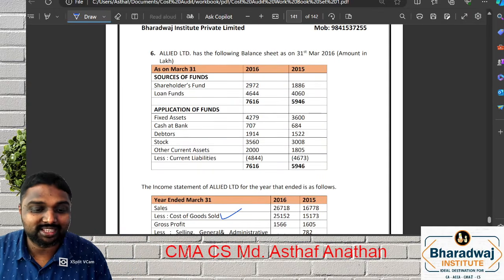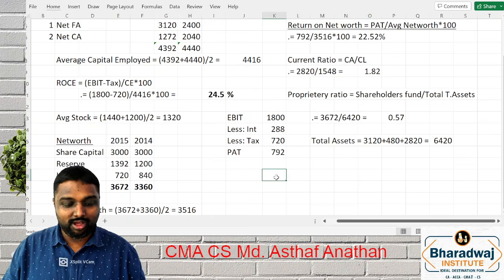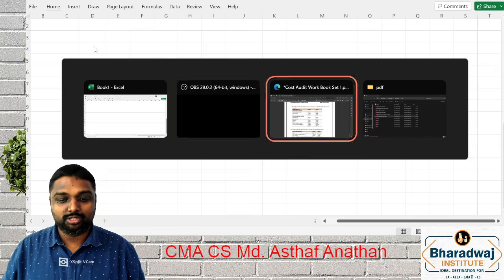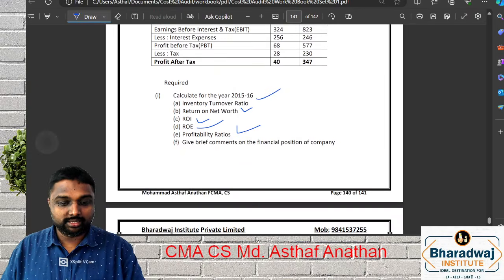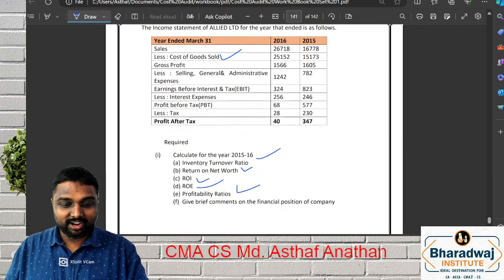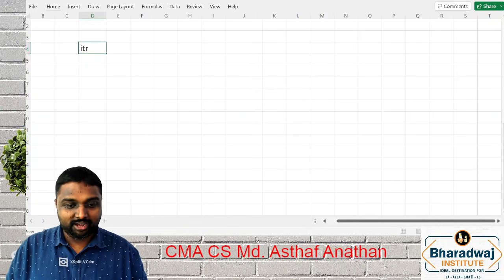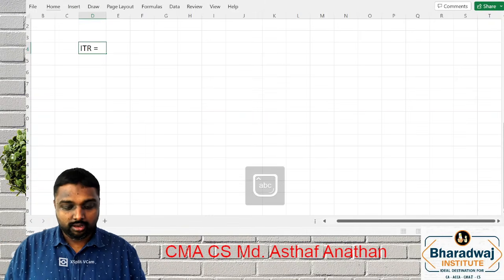Question number 6. Hope all of you are ready and have completed the question. First we have to do inventory turnover ratio or stock turnover ratio. What is inventory turnover ratio?